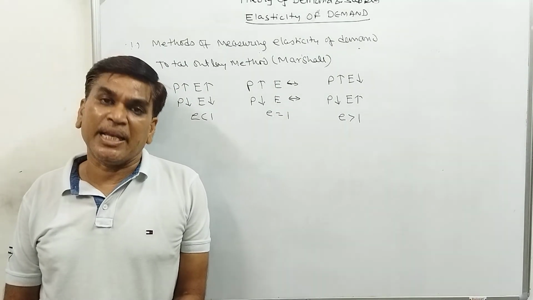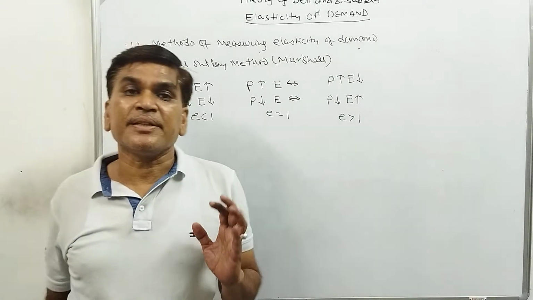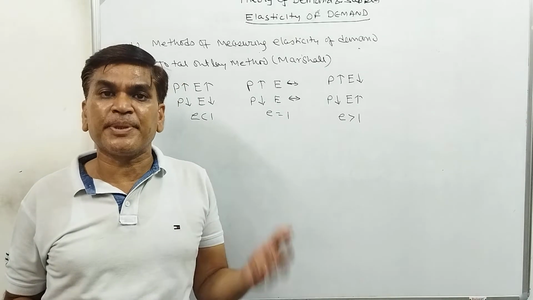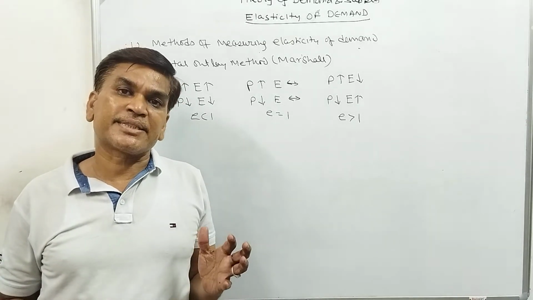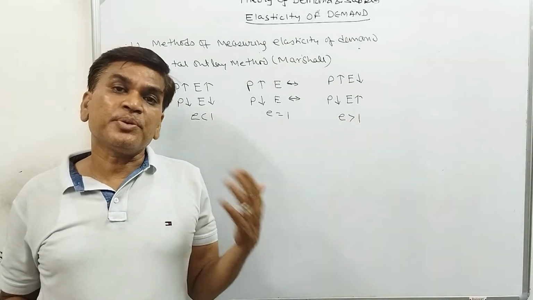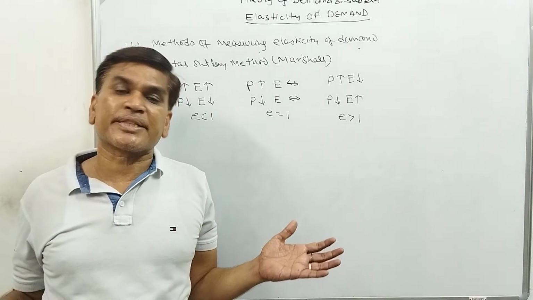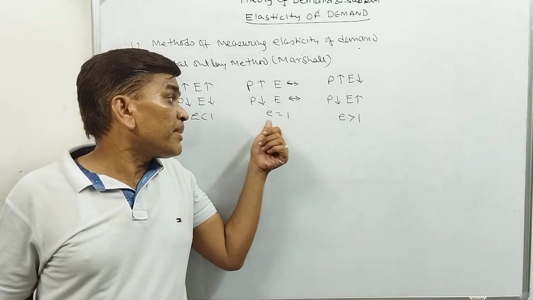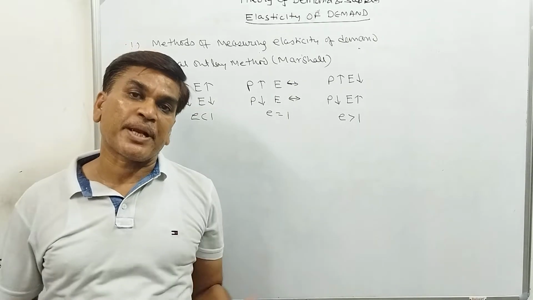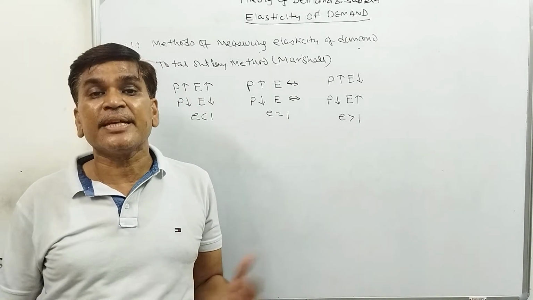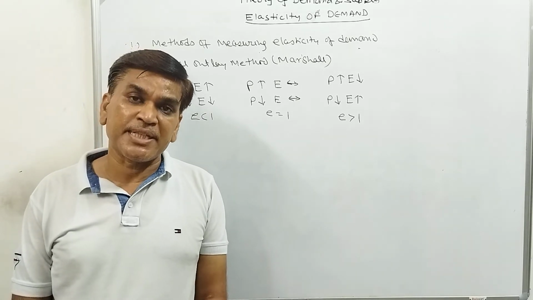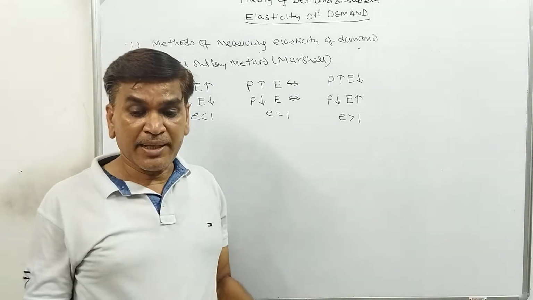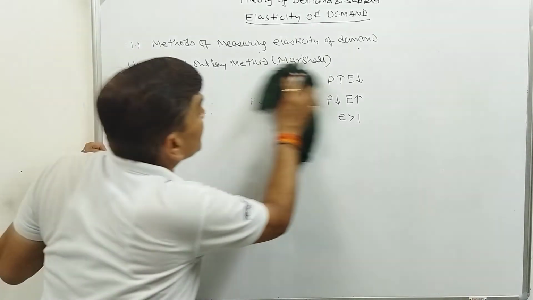This method was given by Alfred Marshall. In this method, they have said, if the price of a commodity decreases and due to the decrease, the total expenditure of the consumer increases, then the elasticity will be greater than 1. If due to a change in price there is no change in expenditure, then the elasticity of demand will be 1. But if price and expenditure change in the same direction, that is, if price increases, expenditure increases, and if price decreases, expenditure also decreases, then the elasticity will be less than 1. We can learn this with the graph also.